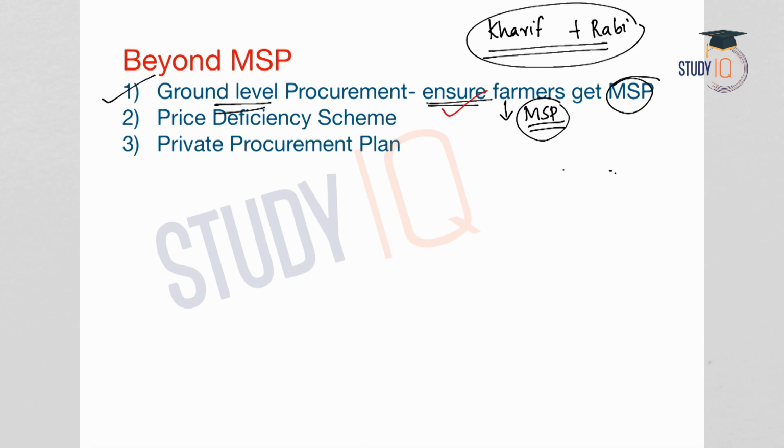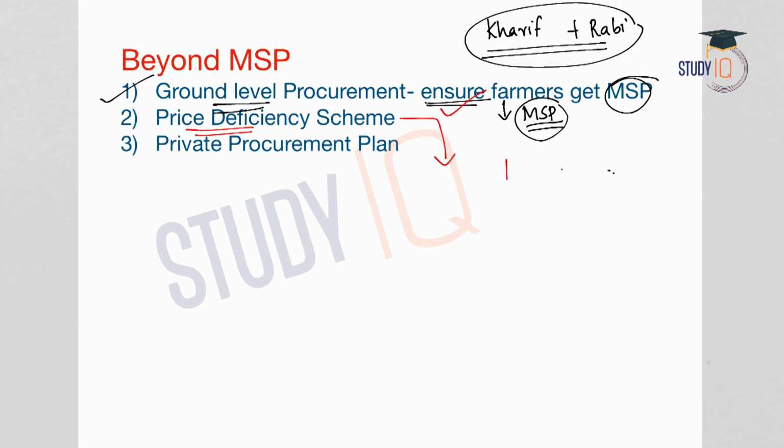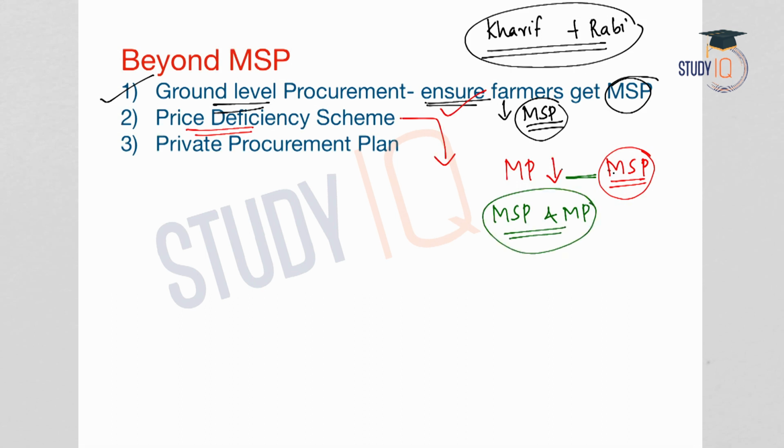And along with the MSP, government should also provide for price deficiency scheme. What is meant by price deficiency scheme? Sometimes what happens is that the market price would be lesser than the MSP. So what will happen? The farmers will incur a loss. So in order to help the farmers, the government pays the difference between the MSP and the market price. So that is the price differential of MSP and market price, and that is known as price deficiency scheme.